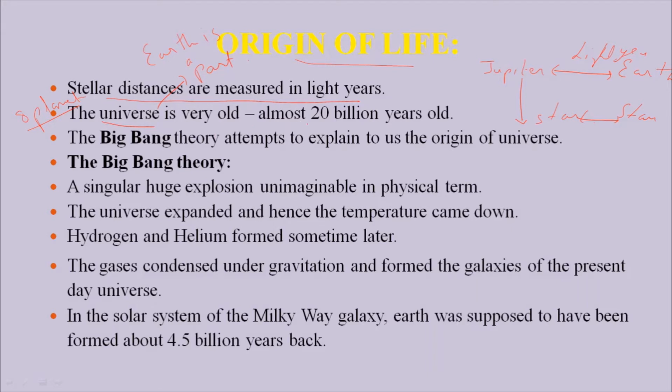It is estimated that the age of the universe is about 20 billion years. 1 million is equal to 10 lakh, and 1 billion is equal to 100 crore. So the universe is about 20 billion years old. Then how was the universe originated? This is explained by the Big Bang theory.